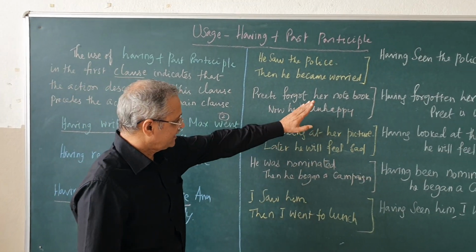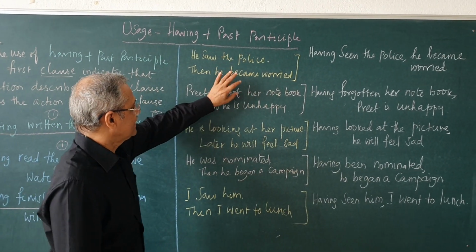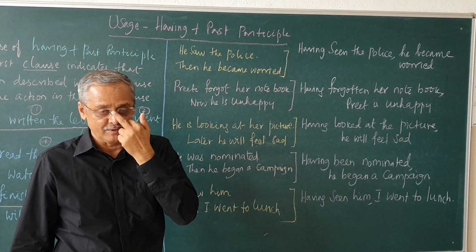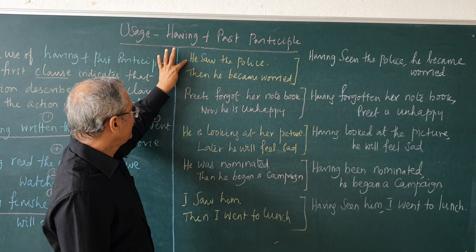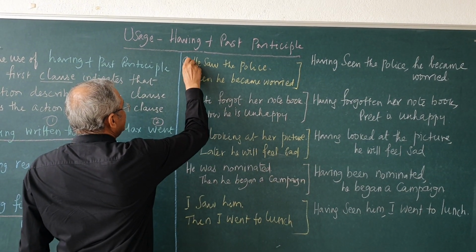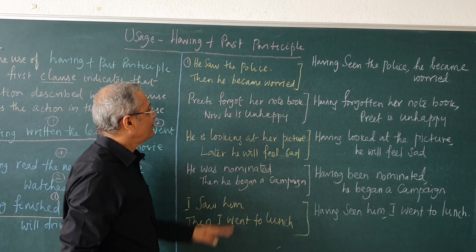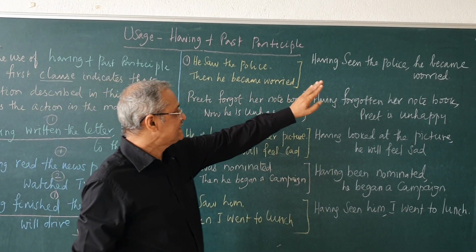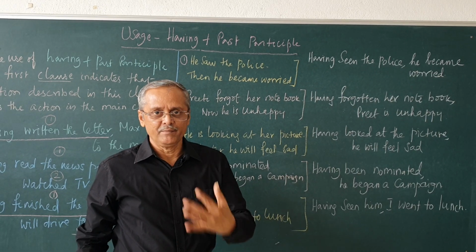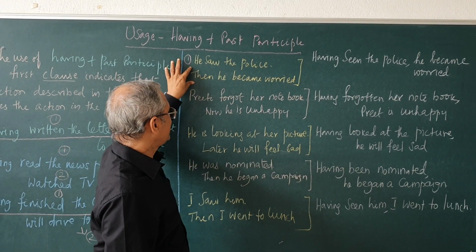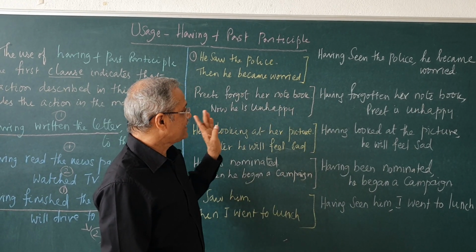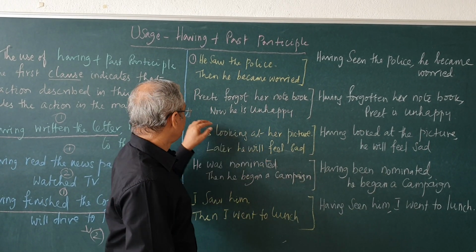Now, come to this type. We will see two sentences are there. When we have to combine them, we use the having plus past participle. See what happened. He saw the police, then he became worried. What is the first action? He seeing the police is the first action. So, how will you combine them? Having seen the police, he became worried. Otherwise, it becomes two sentences. He saw the police, then he became worried. Having seen the police, he became worried.